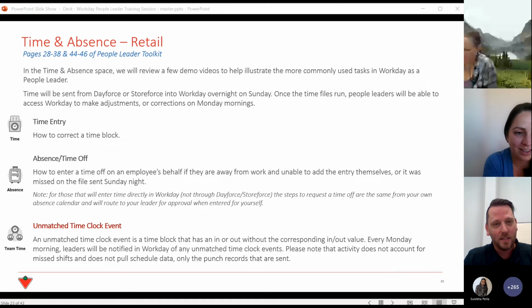So the process you just saw there, for the most part, would be used only if you're entering in a retro time off, something that missed the time file cutoff and you needed to get it in. You would enter it in Workday directly, and it will automatically adjust. Anybody who's salaried, it will take the salary down. It will replace it with a vacation day, for example. But that's only if the time file has already passed through or you are in PHL.